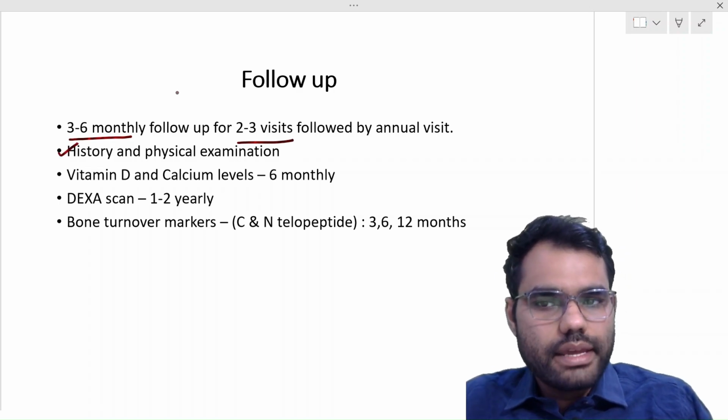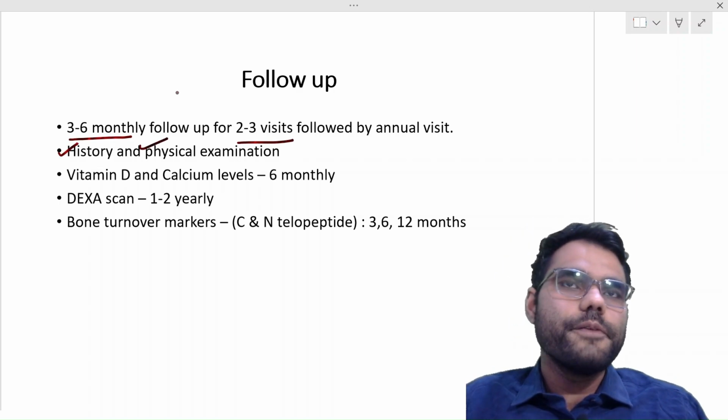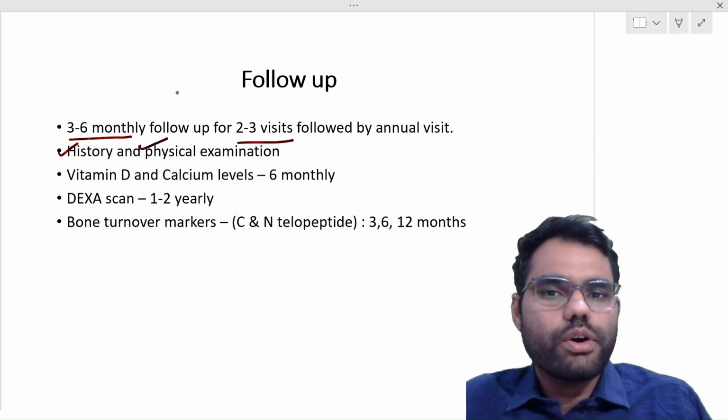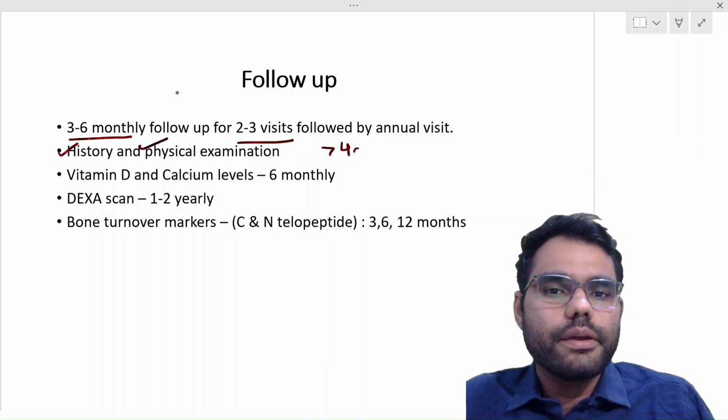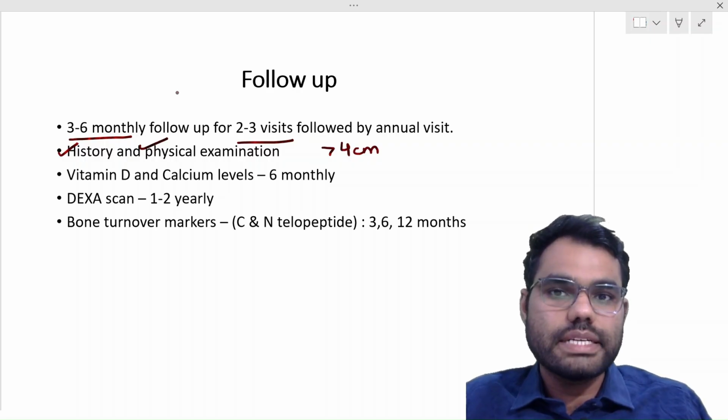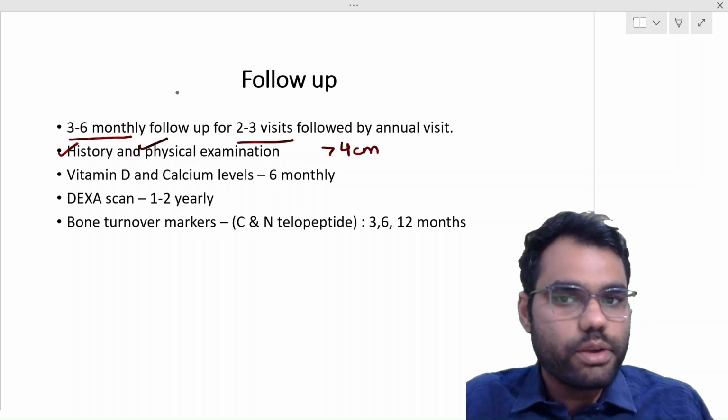History of back pains, then physical examination, because asymptomatic vertebral fractures are very common, that is, more than a 4 centimeter height drop of a patient without their knowledge, right? So their height should be measured on each follow-up visit.